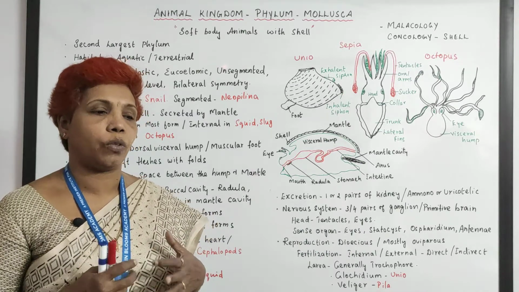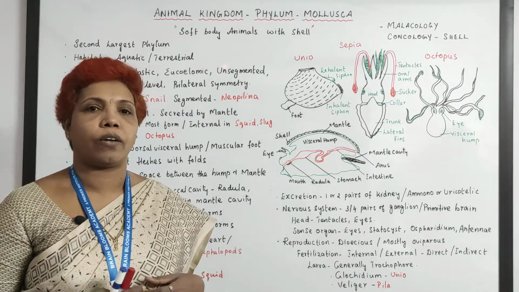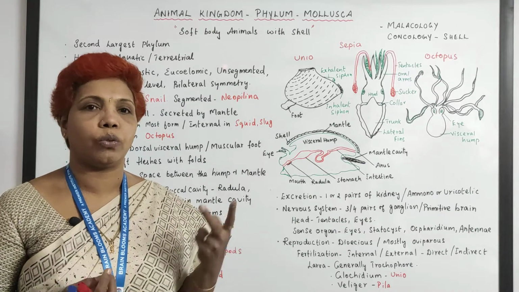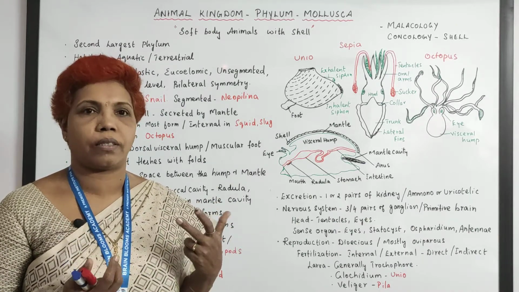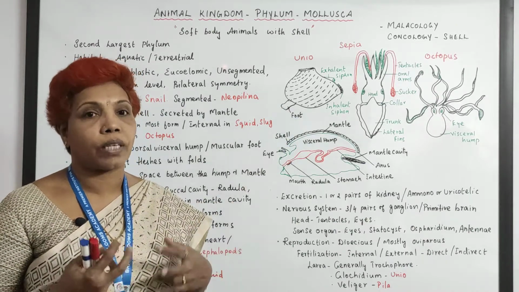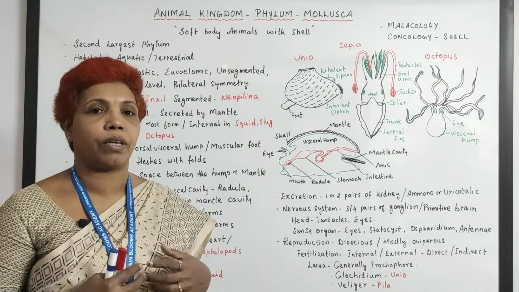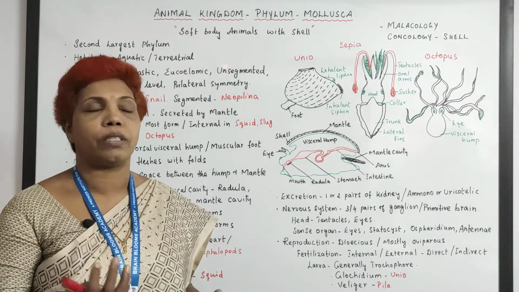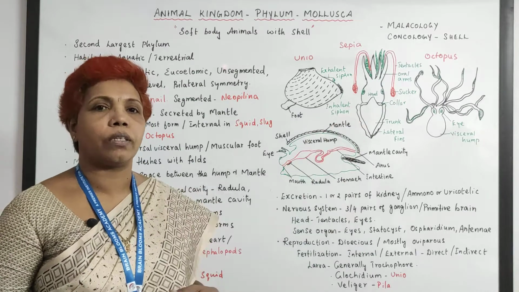When you talk about Pila, they have only two chambers present, and here they have three chambers, two auricles and one ventricle. Still more advanced is the category with the squid.